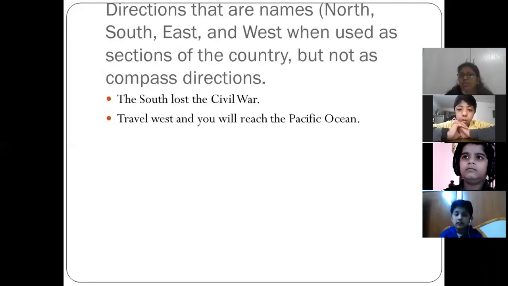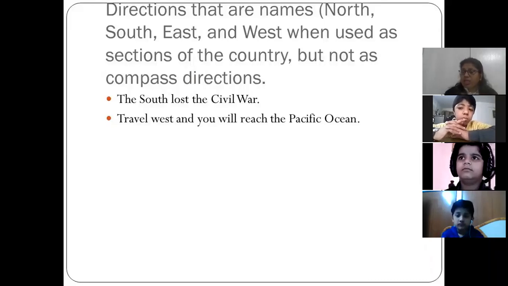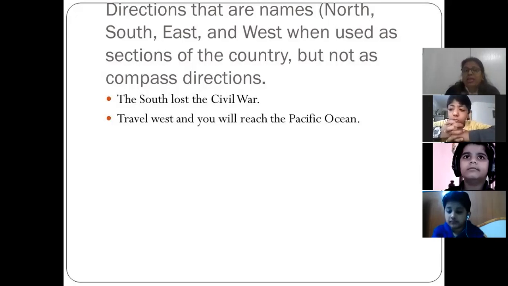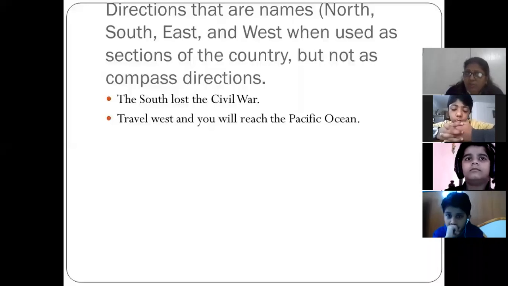Next, directions that are names like north, south, east, and west when used as sections of the country but not as compass direction. When they are used as a section of the country, as a part of the country, then we say that it is used in capital letter. But when you are using them as directions, this is the basic difference, because you must have seen sometimes that somewhere south, east, north, west is written in capital, but sometimes we see that it is written in small also.